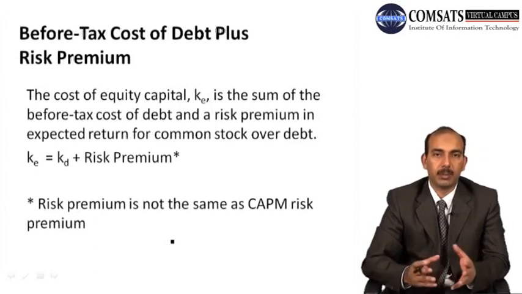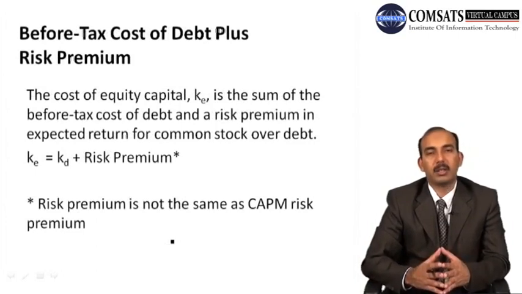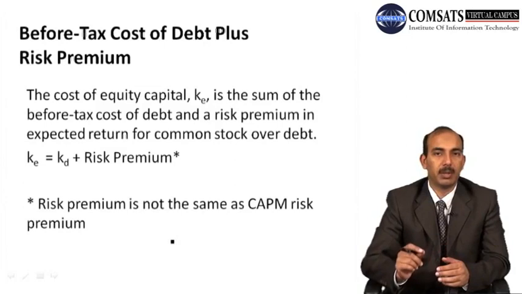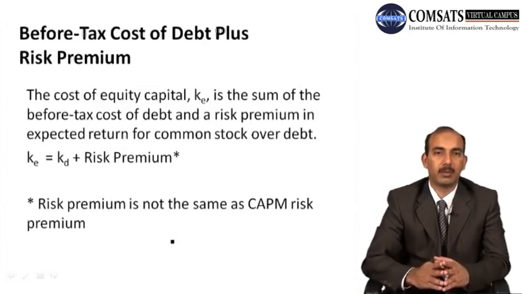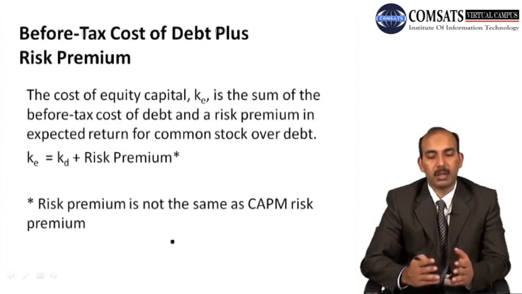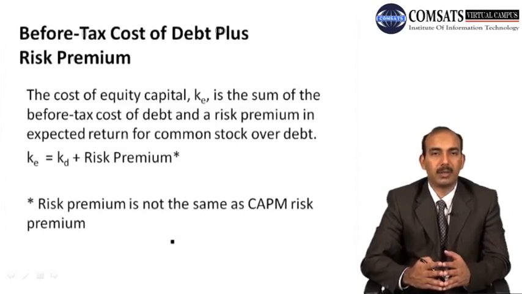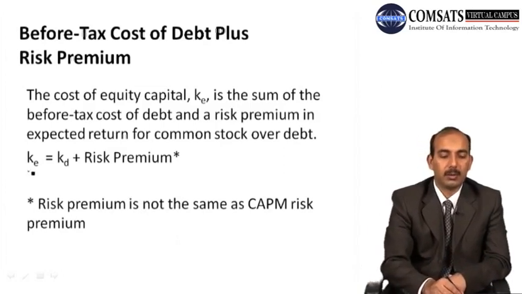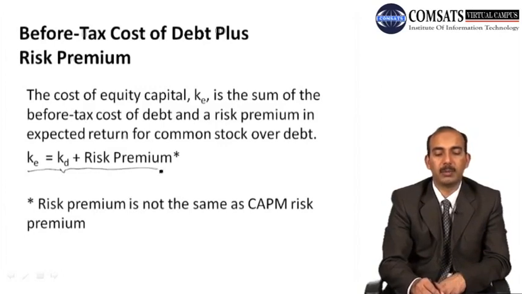So this is a very simple approach. We take the before tax cost of debt and we add a risk premium to it, and that will become our cost of equity. So the cost of equity capital KE is the sum of the before tax cost of debt and a risk premium in the expected return for common stock over debt. So we have KE equal to cost of debt, KD, plus we add a risk premium into it.